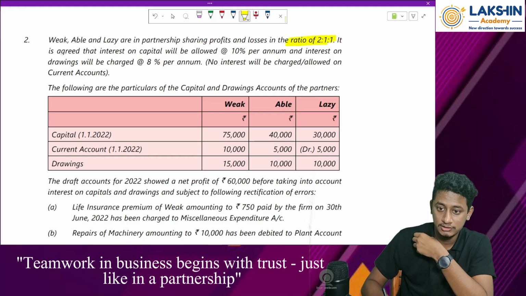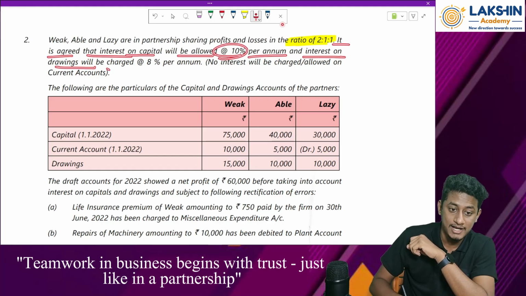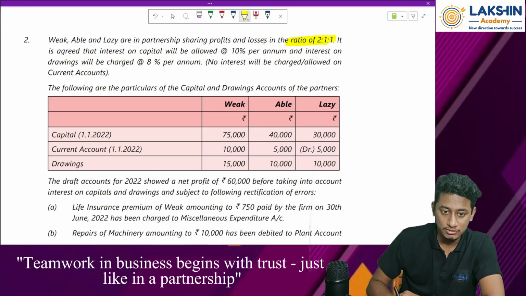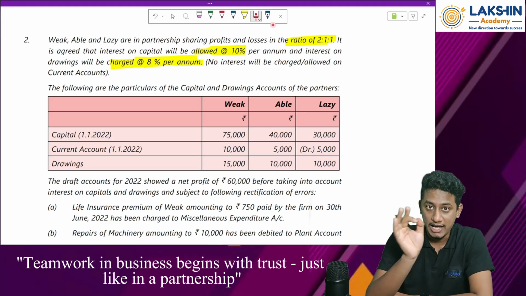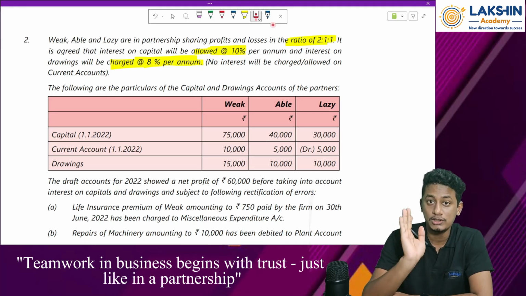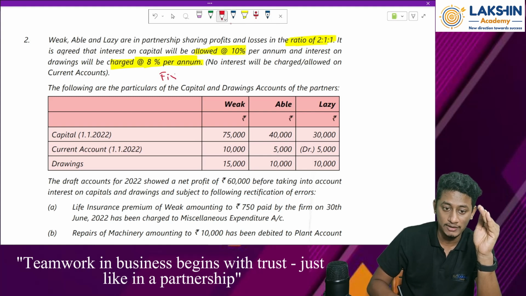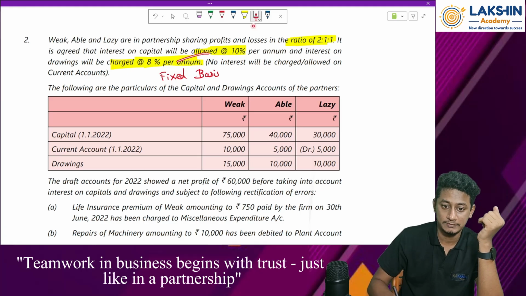That is the ratio. Okay. It is agreed that interest on capital will be allowed at 10% per annum and interest on drawings will be charged at 8% per annum. Okay. No interest will be charged or allowed on current accounts. So whatever current account balances you have, on that no interest will be charged or allowed for the partners. Only capital account balances we need to see. That means what method are they following over here? They are following the fixed basis for capital maintenance.